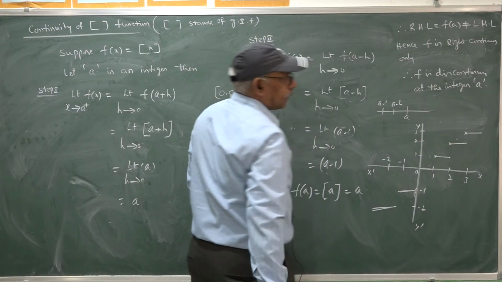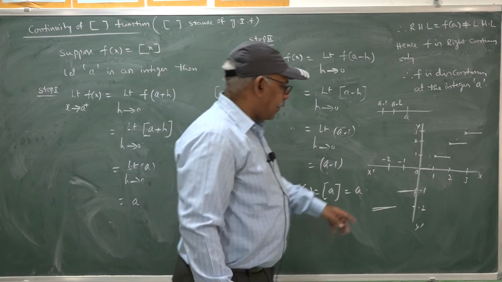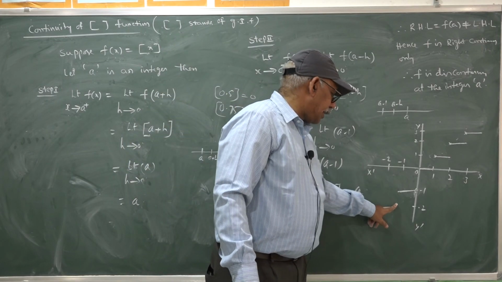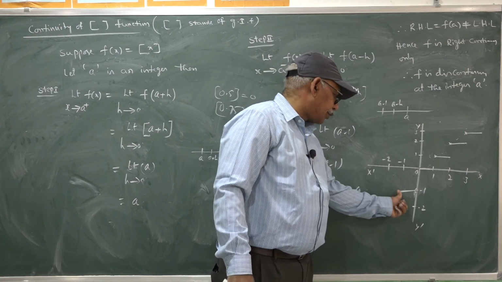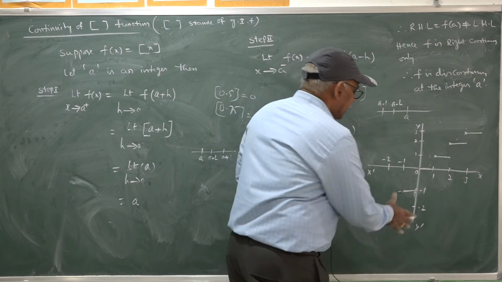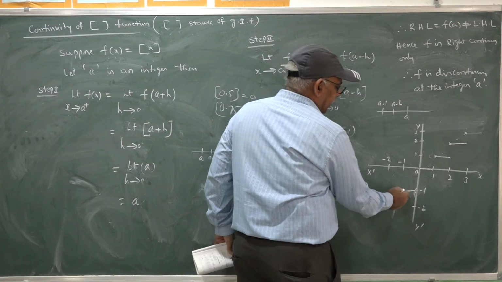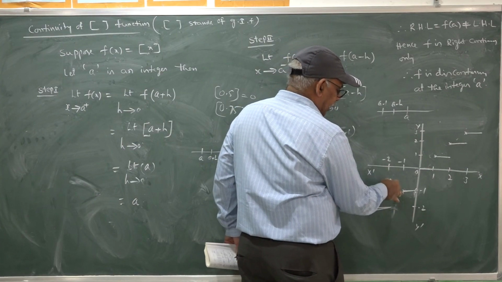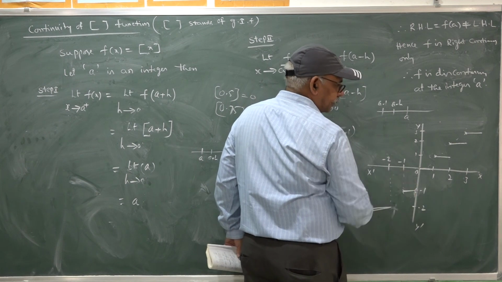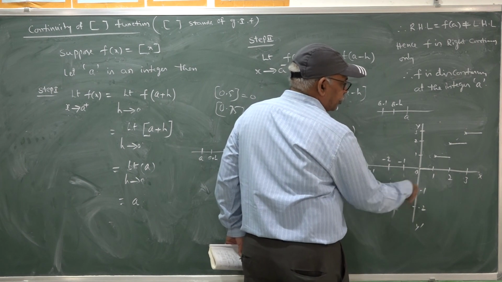At each and every integer value, the function jumps to the next value.